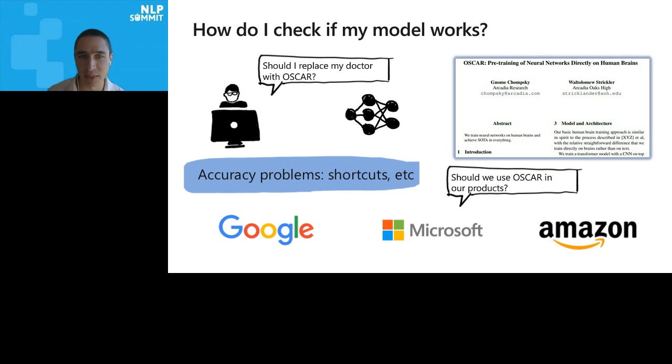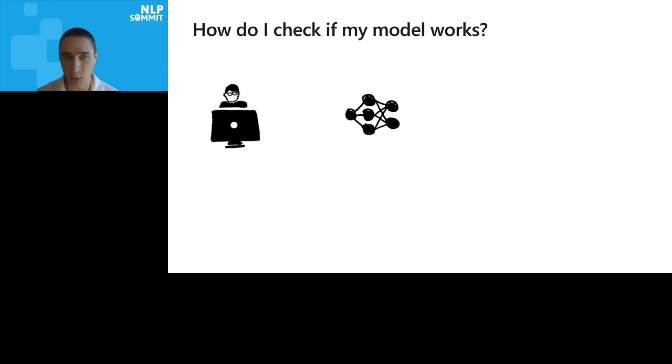Like if you've ever trained a model and tried to apply it in the real world, you know that the accuracy you get on the benchmark is almost never the same as what you get in the real world. There's many shortcuts that models can use to do well on test data that don't generalize. So you still want to make sure that it works before you put it into production.